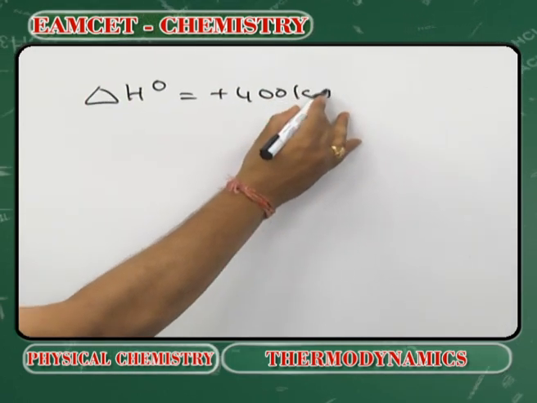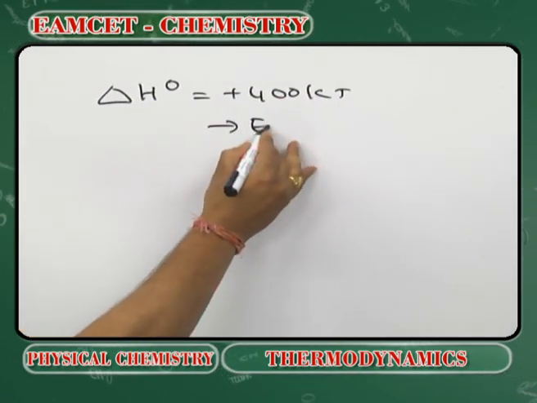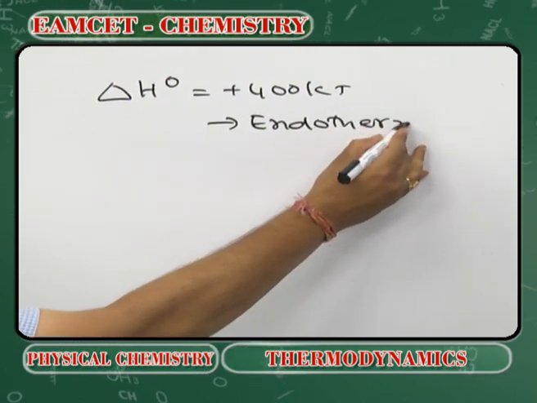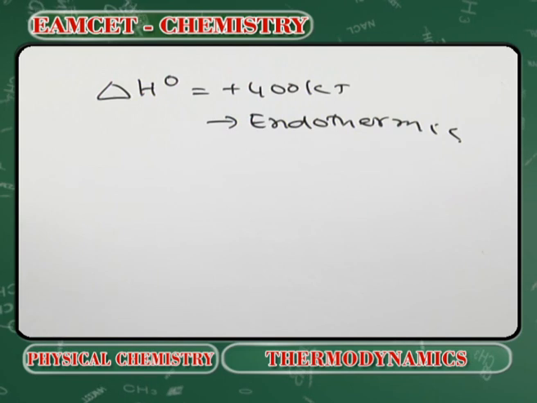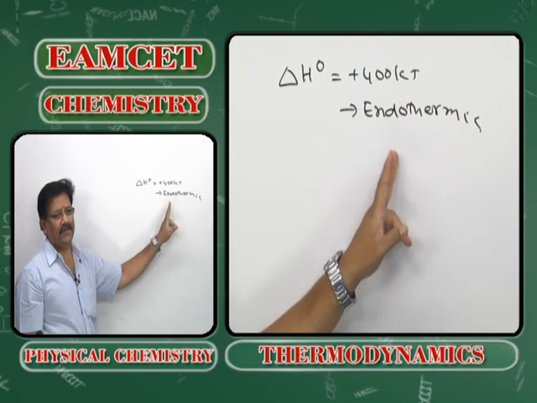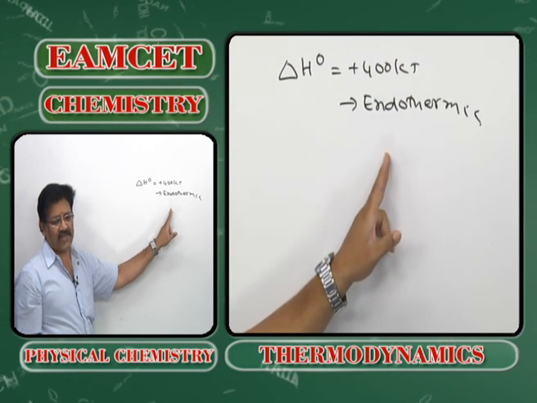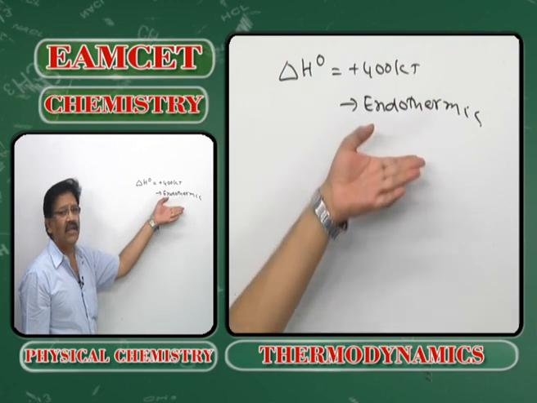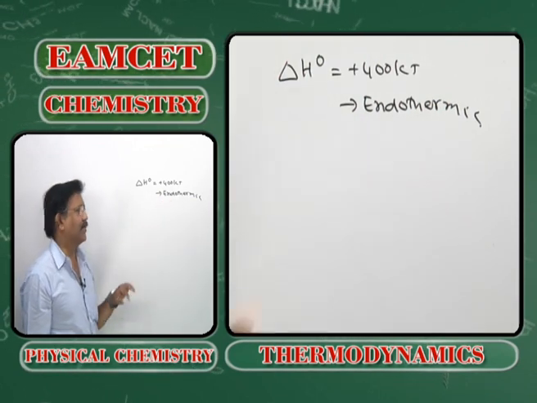So the process is endothermic. We know that according to Le Chatelier principle, an endothermic process is always spontaneous at higher temperatures, and non-spontaneous at low temperatures.